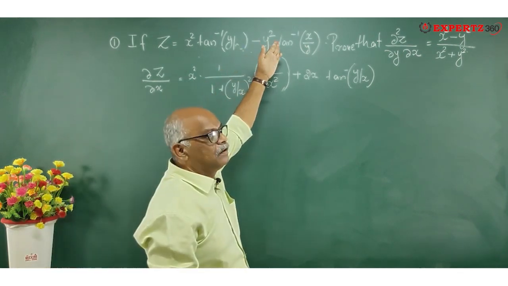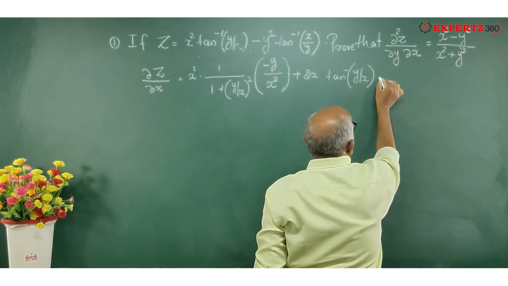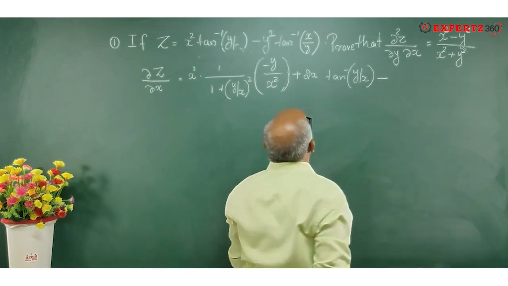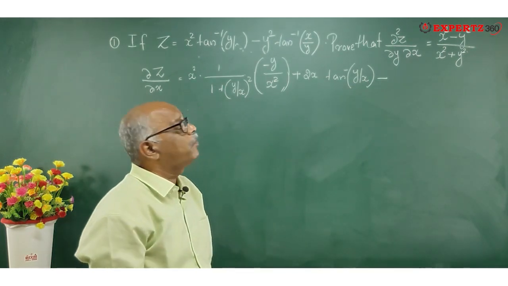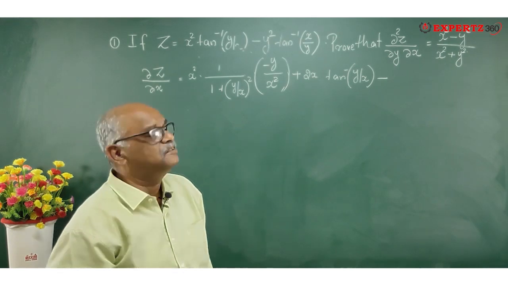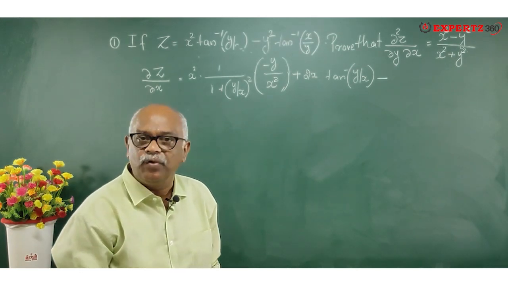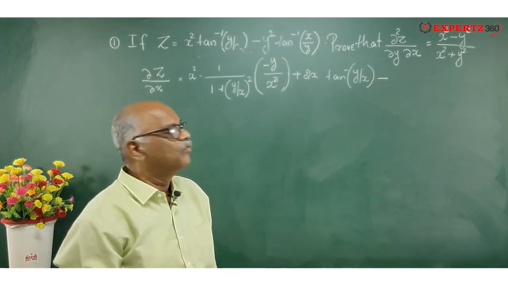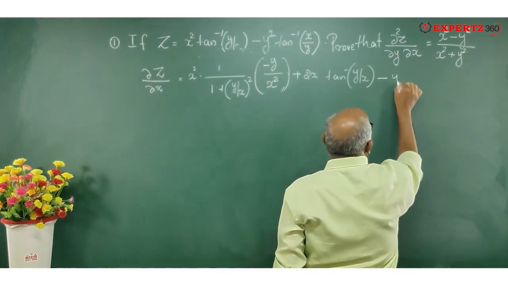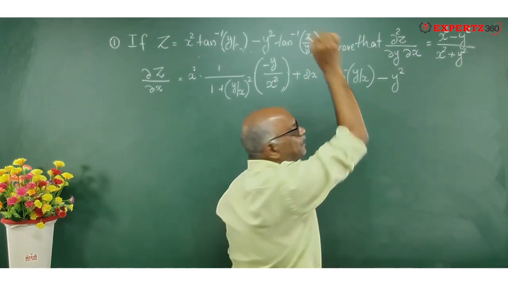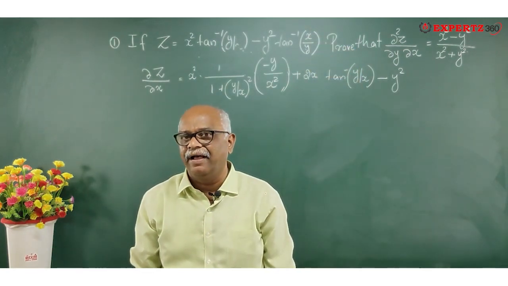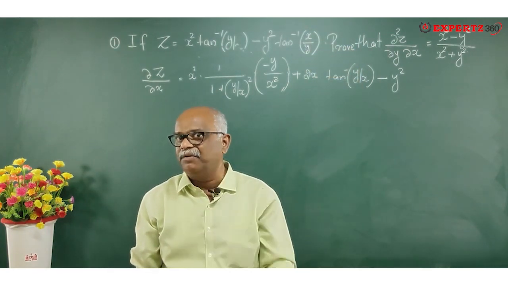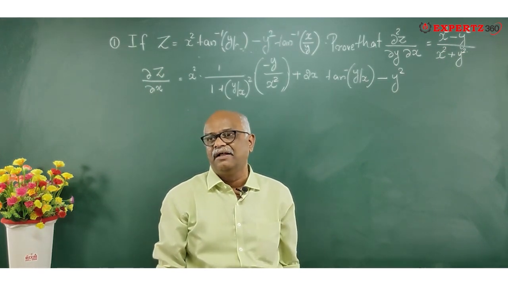Now I'll come to this part. Minus y square tan inverse x by y. Y is a constant, so I don't have to use u into v, because y square is a constant. So y square I put like that. Now come to this, tan inverse of x by y. Be careful, I am differentiating with respect to x. Y is a constant.